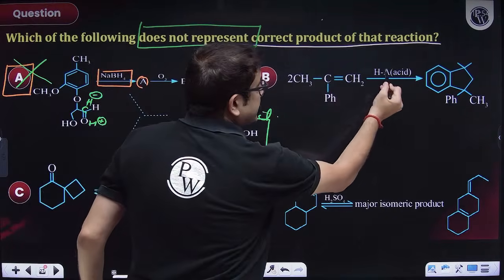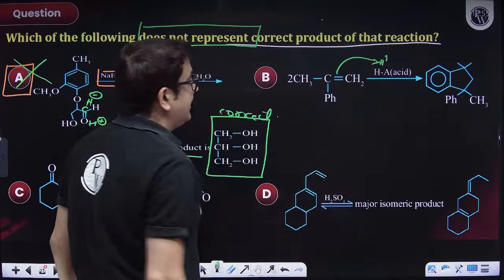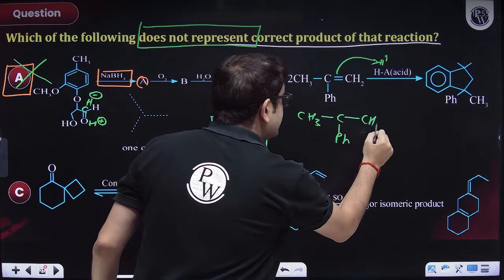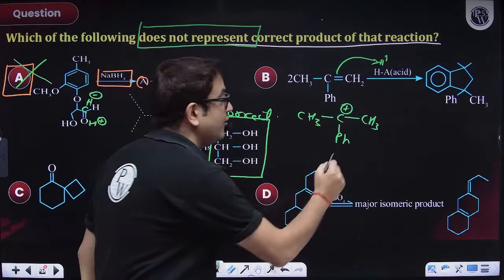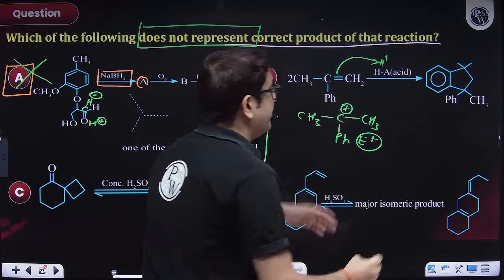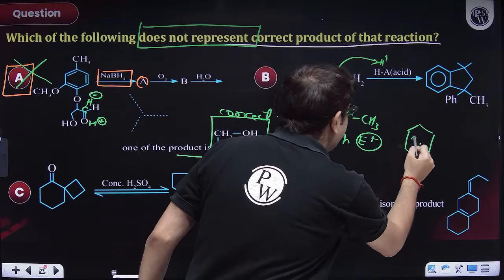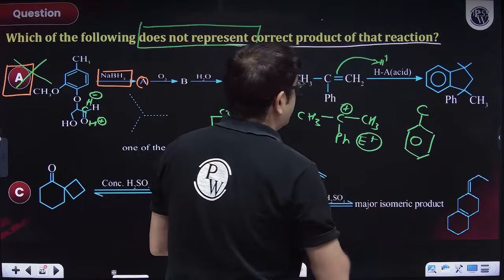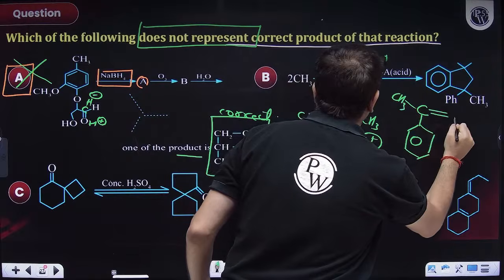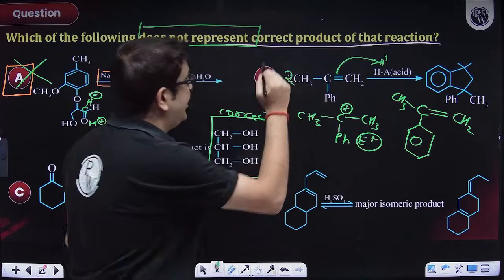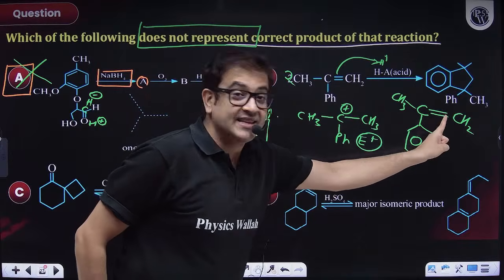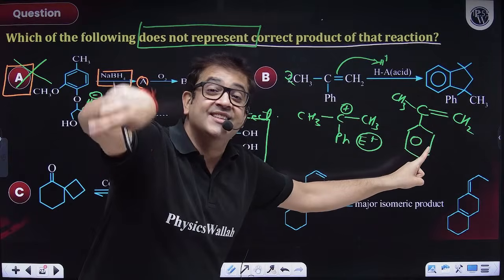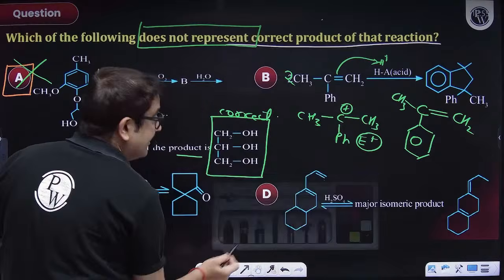Let us explore, sir. This is H plus, so protonation of this alkene will take place. So this is CH3 C phenyl CH3 and a positive charge. Sir, this is an electrophile. And I have one more alkene, sir. What is that alkene? This is a benzene ring, C having CH3, double bond CH2, because I have two of these molecules. So this is electrophile, this is another double bonded carbon, and this pi bond of benzene is resonance stabilized, so who will be attacking this pi cloud?